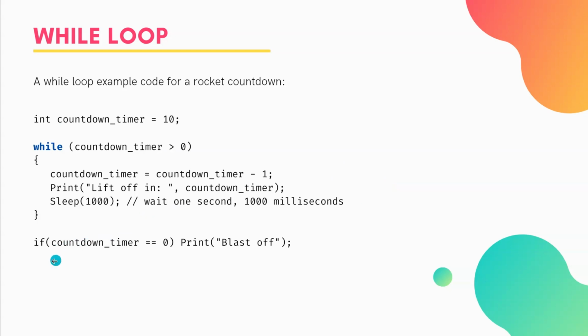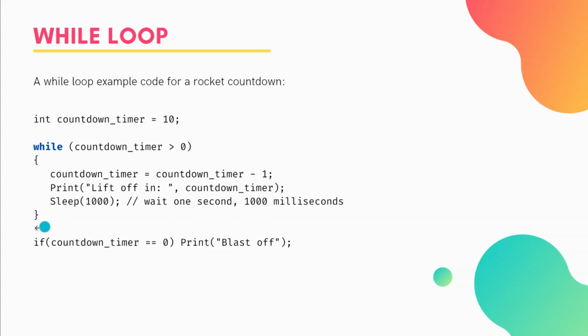And we add on here, if the countdown timer equals 0, we can print blast off. So the code in this section is going to run and run until it equals 0, and then it will come out of these curly brackets and run the next section of code, which we're checking if it does equal 0, which it should, and then we're going to print there. And you can see I've used a single line if statement.